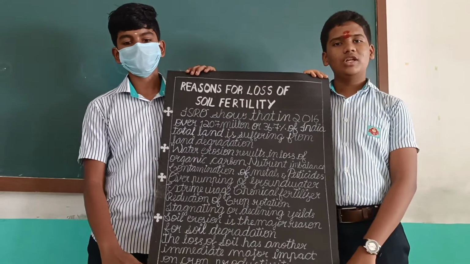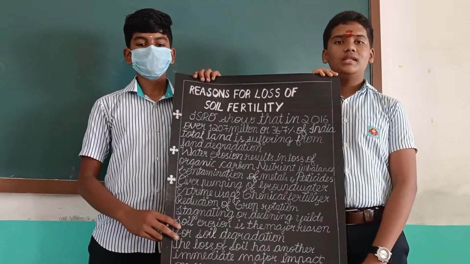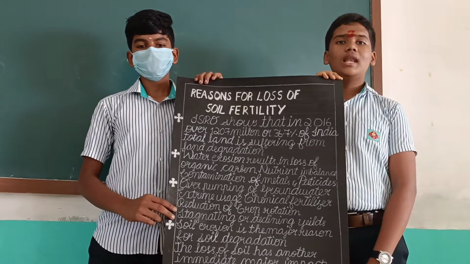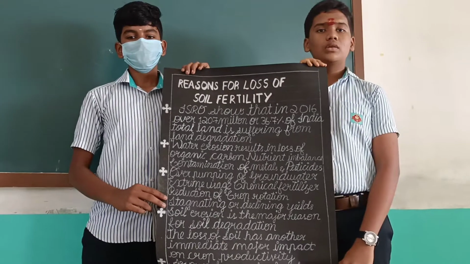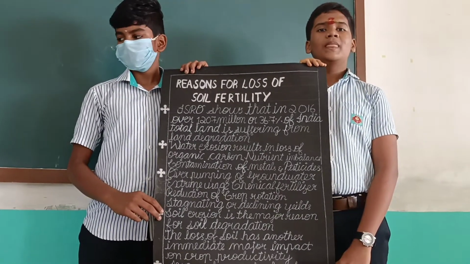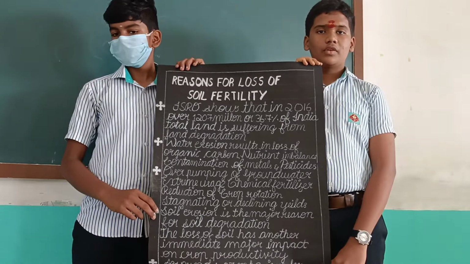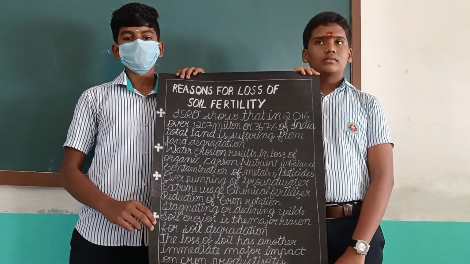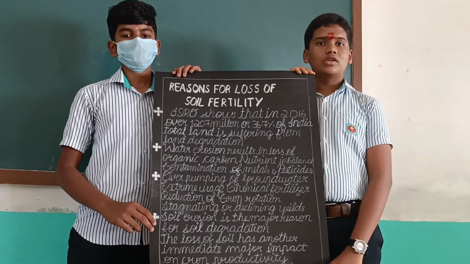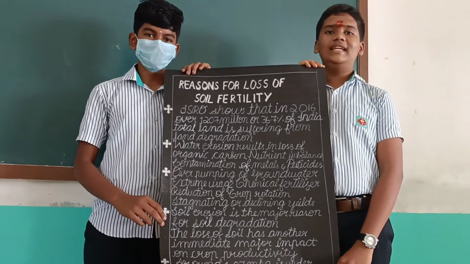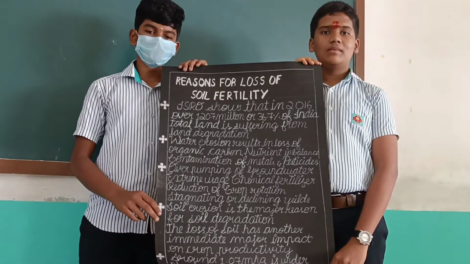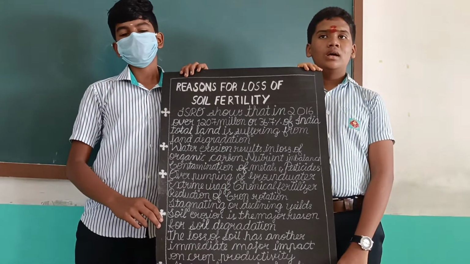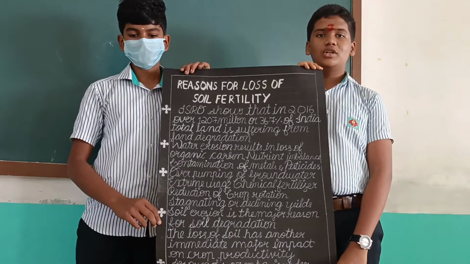The reasons why the fertility of the soil reduced: ISRO shows that in 2016, over 120.7 million hectares, or 36.7% of India's total land, is suffering from land degradation. Water erosion results in loss of organic carbon and nutrient imbalance, overpumping of groundwater, contamination of pesticides and metals, reduction of crop rotation, and soil erosion is the major factor for soil degradation. The loss of soil has another major immediate impact on crop productivity. Around 1.07 MHA is under physical degradation due to water logging.